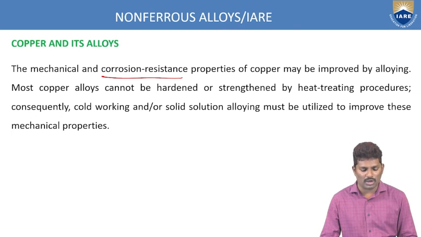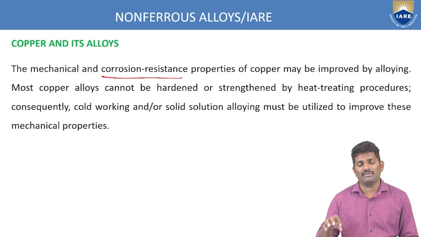Most copper alloys cannot be hardened or strengthened by heat treatment processes. You have the cold working process and the hot working process. In this case, most of the copper alloys cannot be hardened or strengthened by the hot working process, so we do it with the help of the cold working process and improve the mechanical properties.